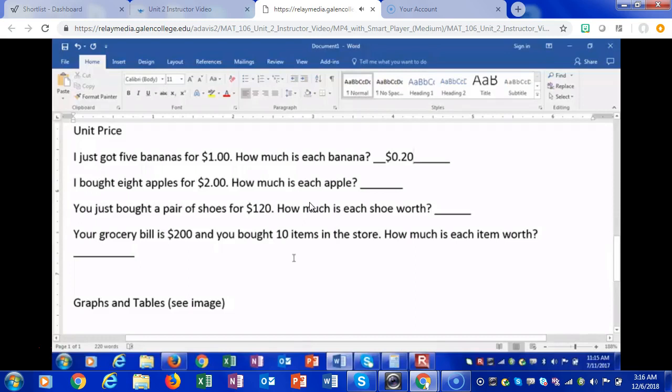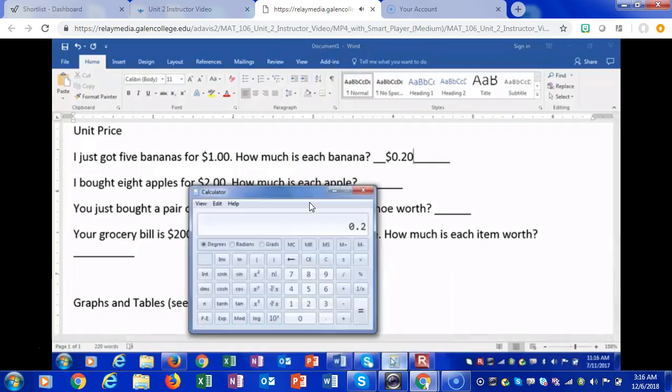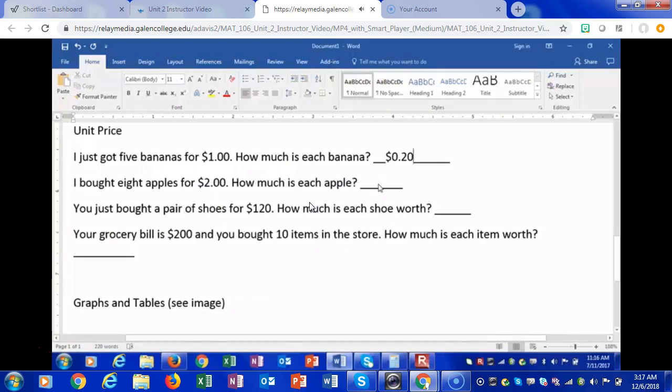Okay, now of course, in most cases you're buying these in a bag. So there's a bag of 8 apples for $2. How much is each apple? So you go to $2. And you say, I bought 8 apples. So let's divide it over 8. You have paid 25 cents per apple.